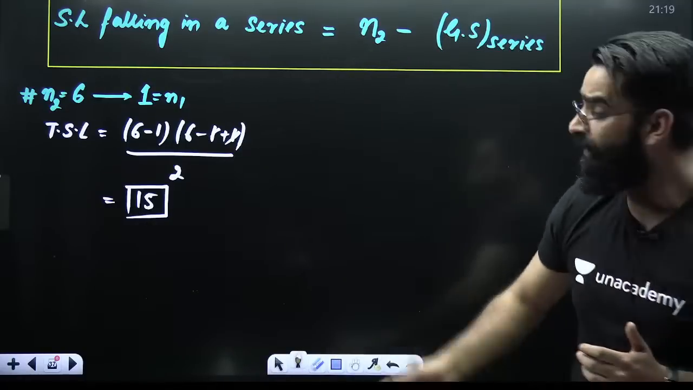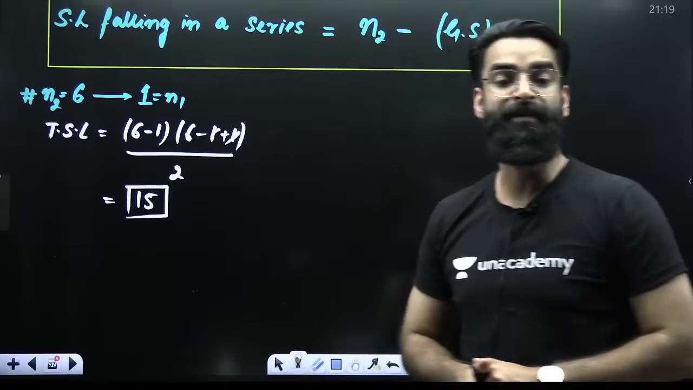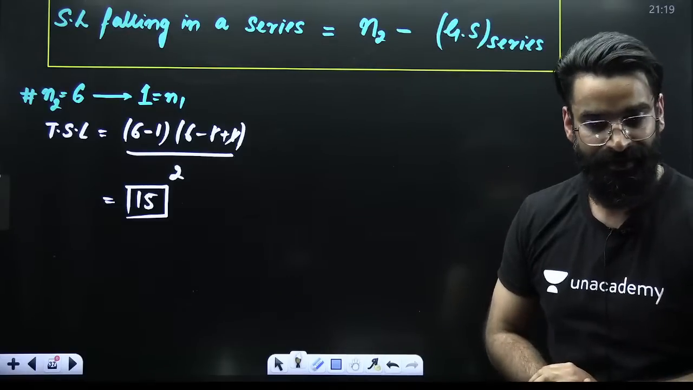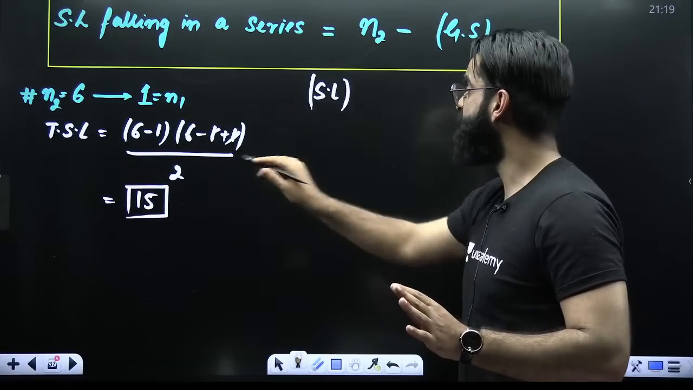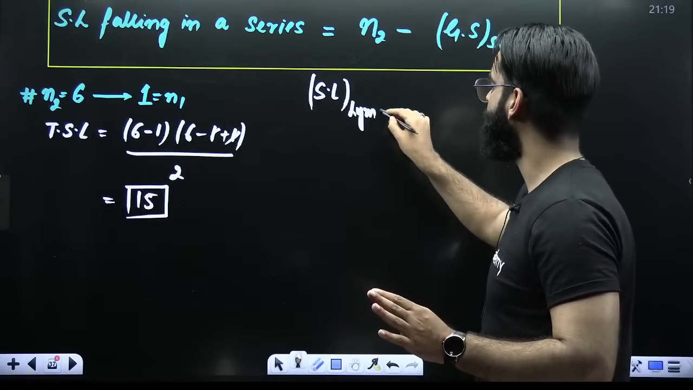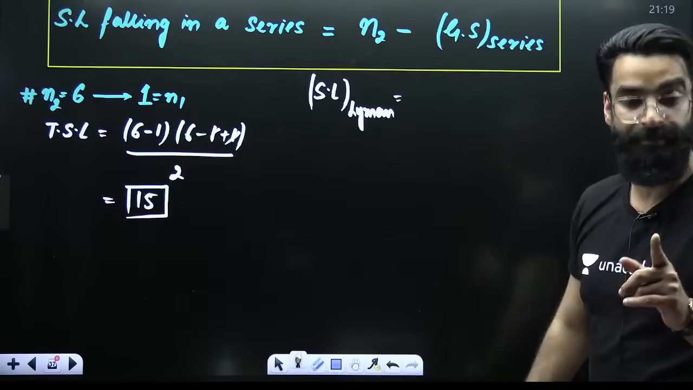Now, out of these 15 spectral lines, how many will fall in Lyman? How many will fall in Balmer? How many will fall in Paschen? So, the number of spectral lines out of these 15 which will be falling in Lyman is equal to N2 minus ground state of Lyman.